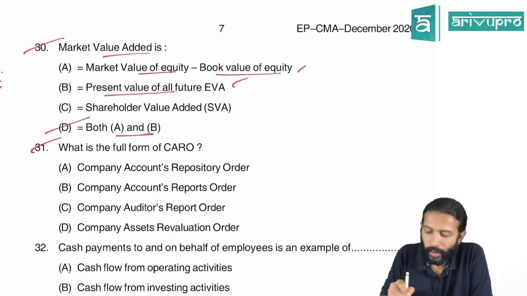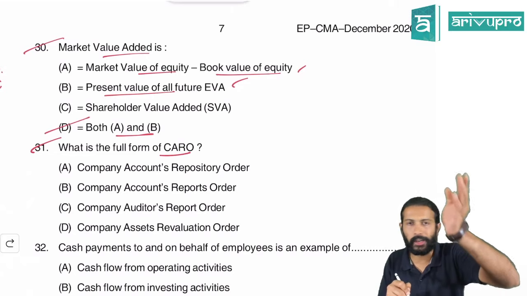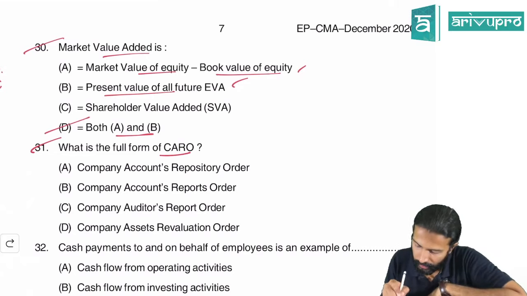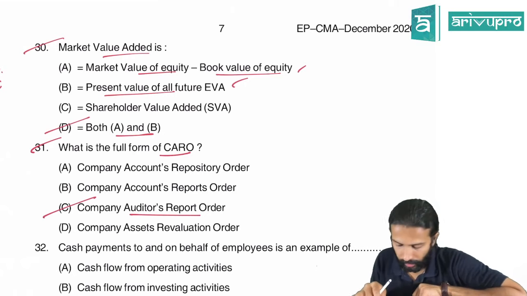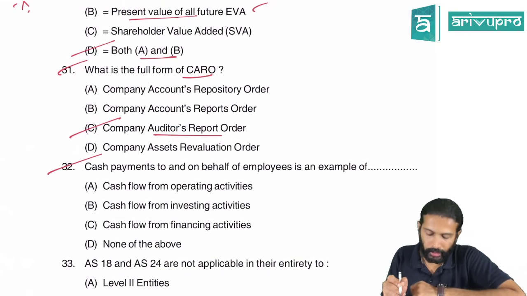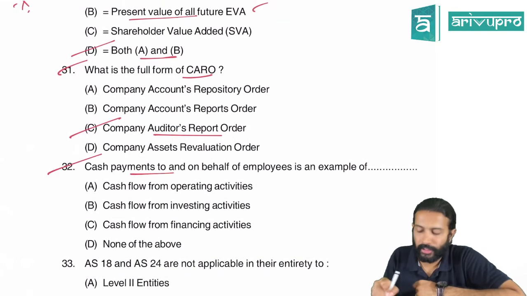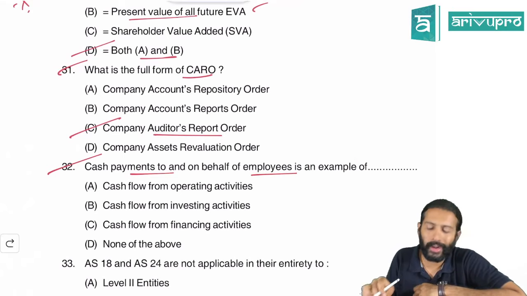Okay. 31. What is the full form of CARO? CARO stands for Companies Audit Report Order. So C for Chennai is the right option there. 31. Done.